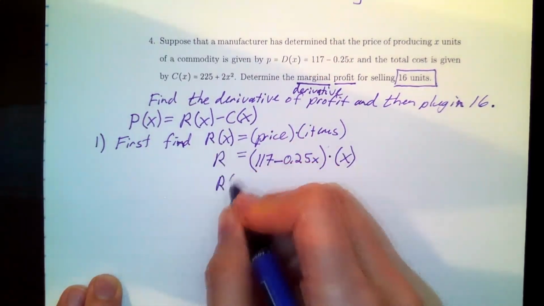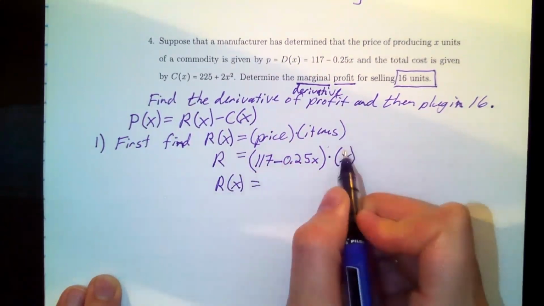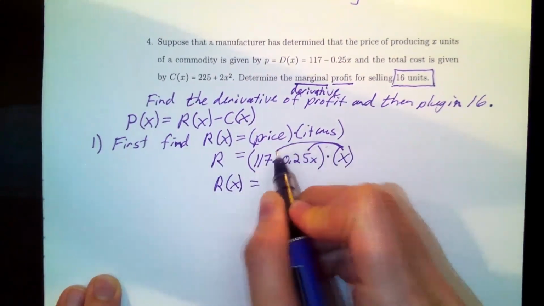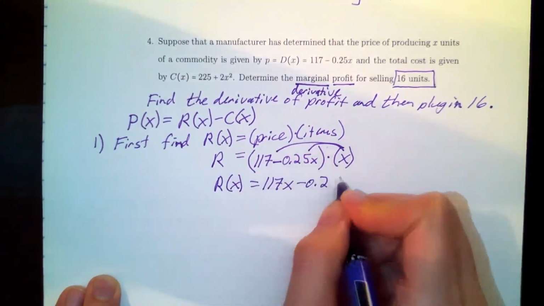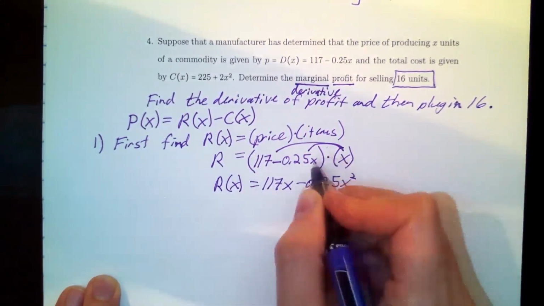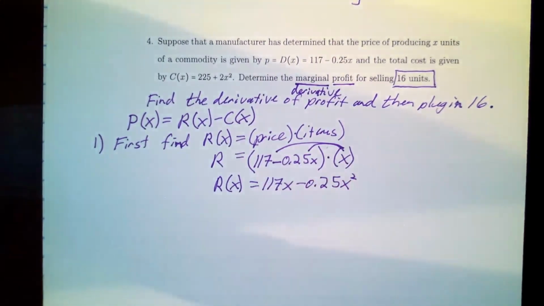When you distribute this x in, just like we did the last couple of times, you get 117x minus 0.25x squared. You're multiplying the x to both of those terms in the parentheses.